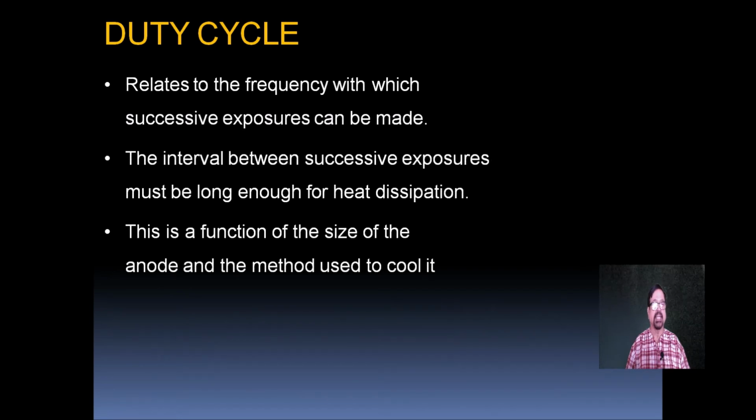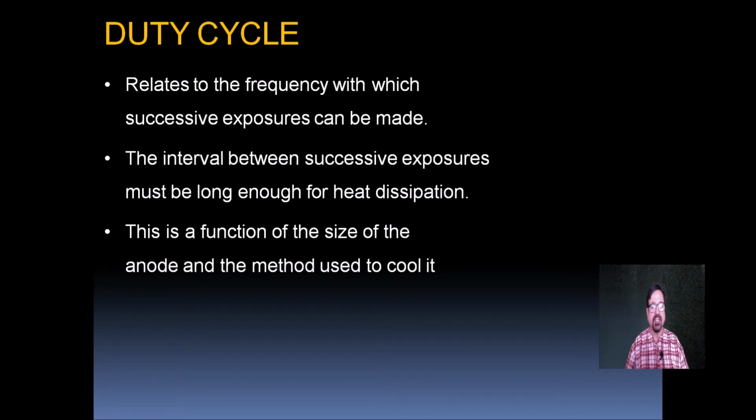Now, the duty cycle is related to the frequency at which successive exposures can be made. Whether you can make faster or slower exposures will be decided on that. The interval between successive exposures must be long enough for heat dissipation. If you go on with successive exposures without waiting, there will be tube heating and damage to the equipment.